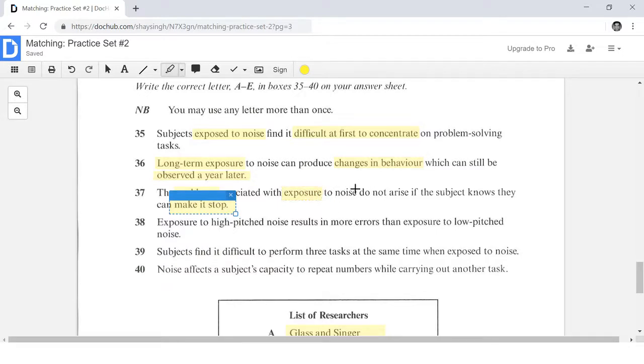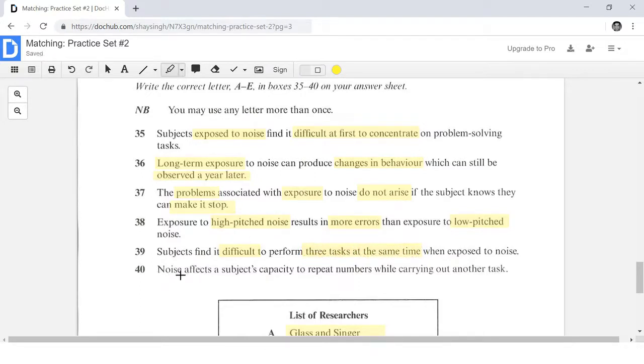And we're talking about how something does not arise. The problems do not arise. Number 38 talks about exposure to high-pitched noise, which results in more errors in comparison to low-pitched noise. So high-pitched and low-pitched. Number 39 talks about how subjects find it difficult to perform 3 tasks at the same time when exposed to noise. So 3 tasks at the same time.